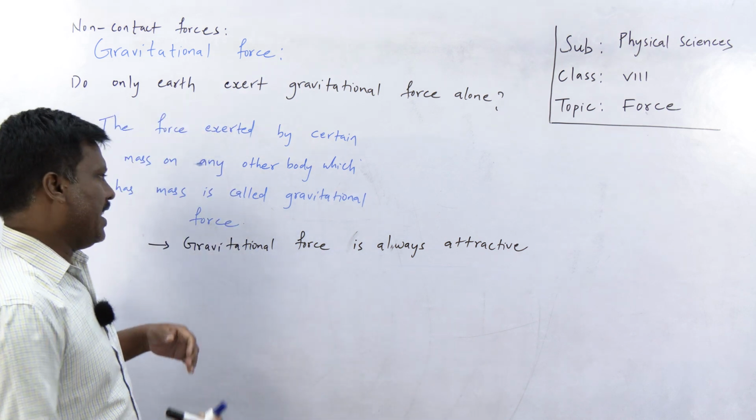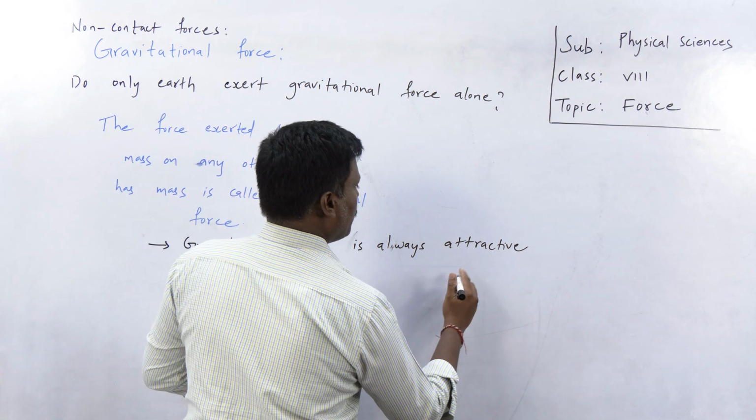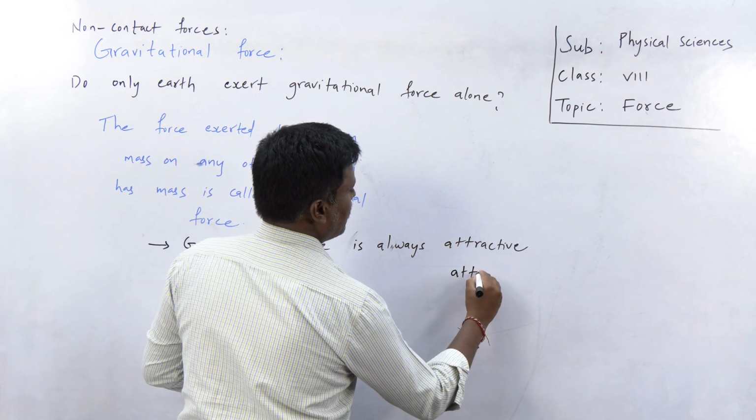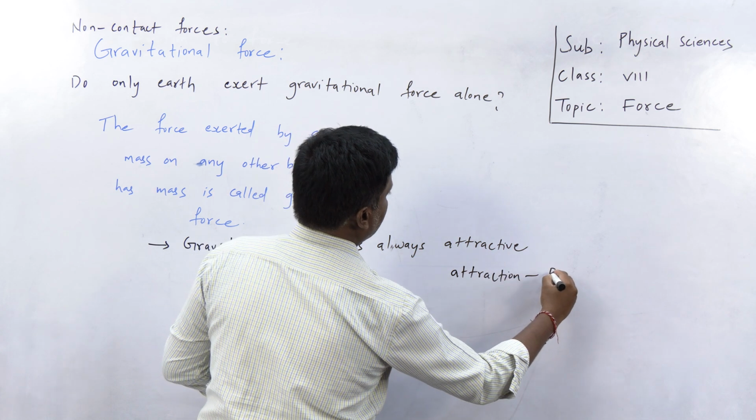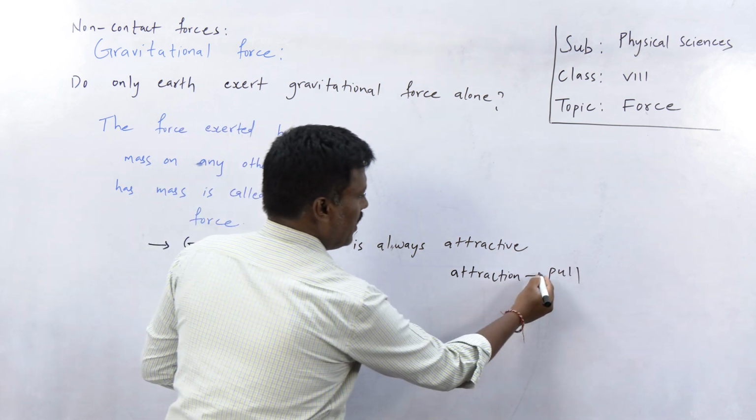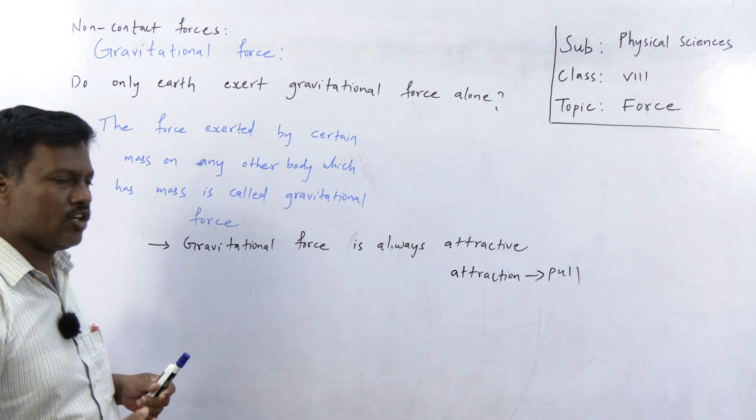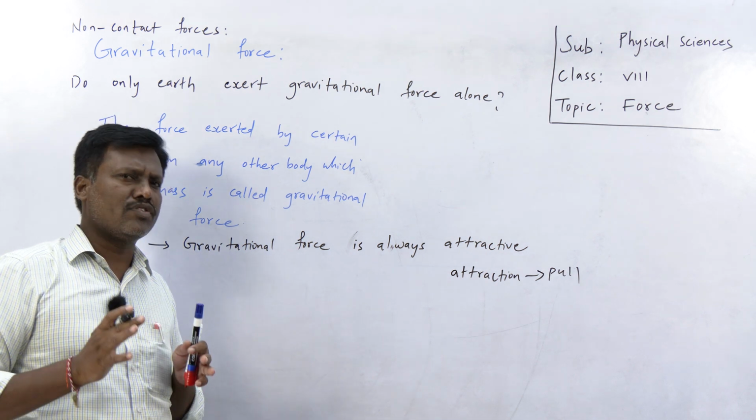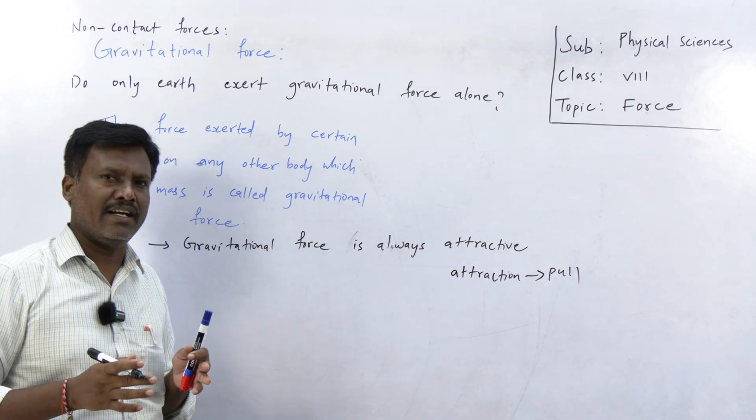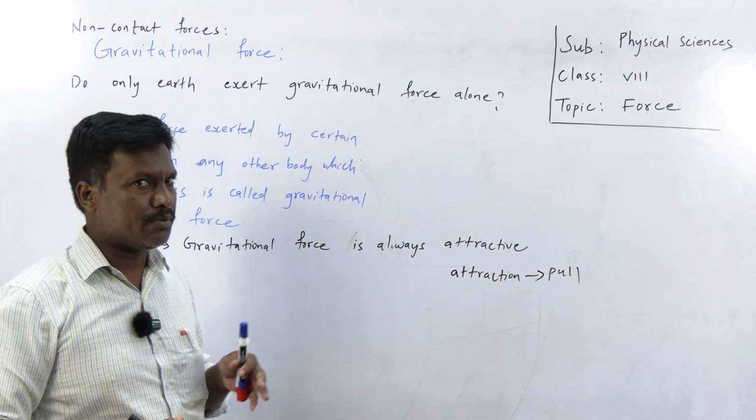Okay? So attraction comes under pull or push. Attraction is nothing but pull. Earth always pulls the bodies. Earth always attracts the bodies. Not only Earth. Gravitational force itself is always attractive and it is always a pulling force, not a pushing force.